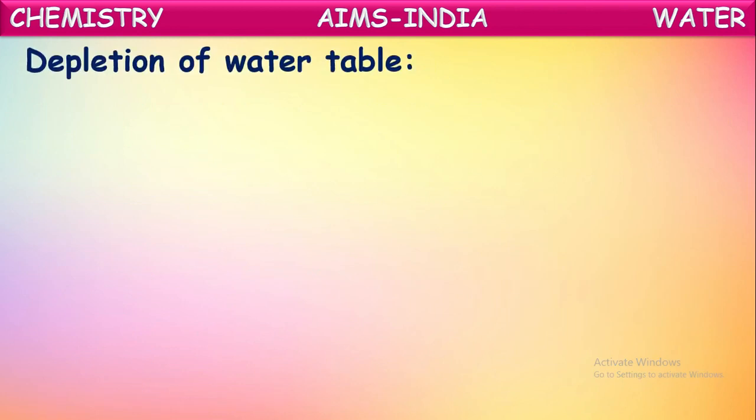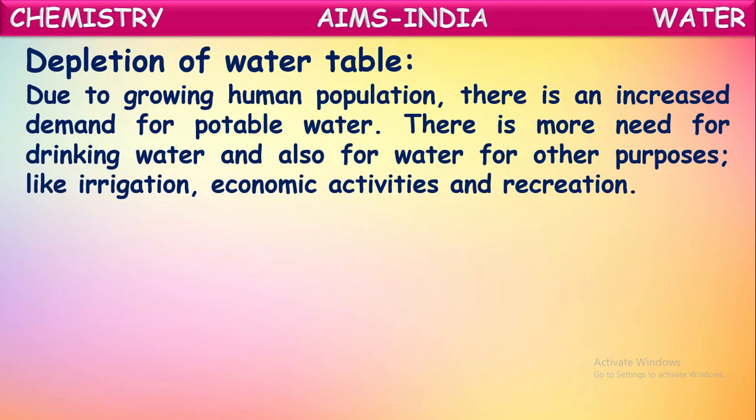So, depletion of water layer. We told what is water layer here. But nowadays, much water is not being present under the layers of the earth, that we call as depletion of water layer, water table. Due to growing human population, there is an increased demand for potable water.